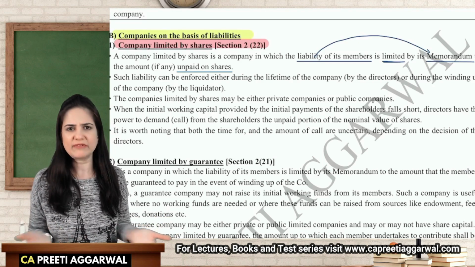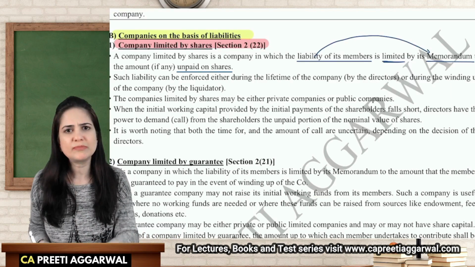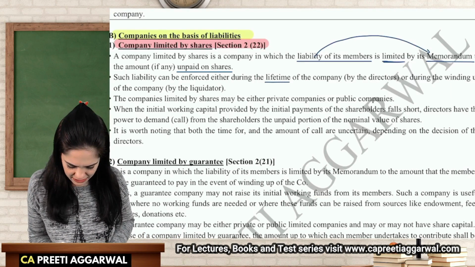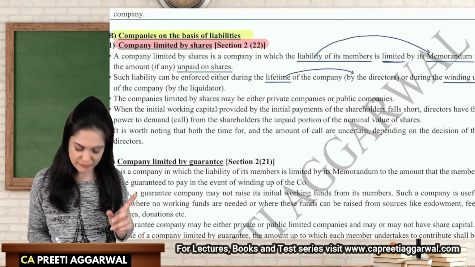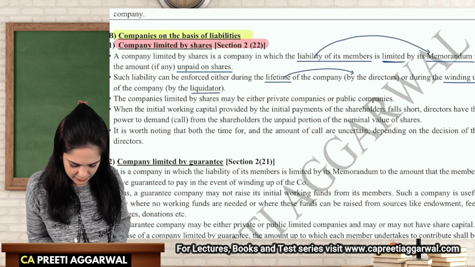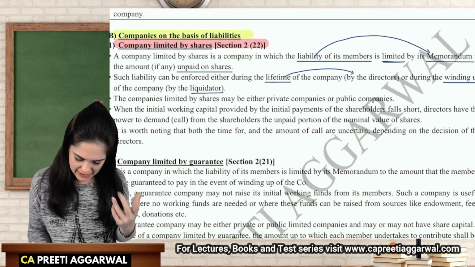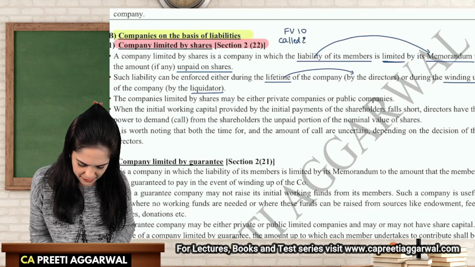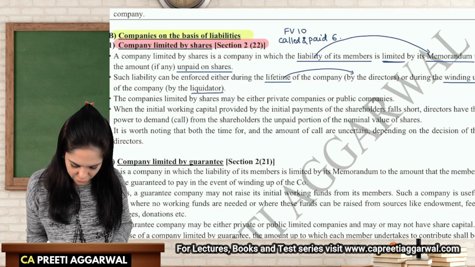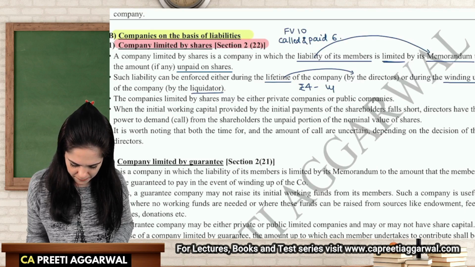When can we call that unpaid amount? You can call it anytime you want. Either during the lifetime, it will be called by the directors, or you can call it at the time of winding up. At the time of winding up, it will be called by the liquidator. So that unpaid amount, like in my example, the face value was 10. I had called and paid, people had paid 6 rupees. So now 4 rupees, okay, rupees 4 is the unpaid amount.